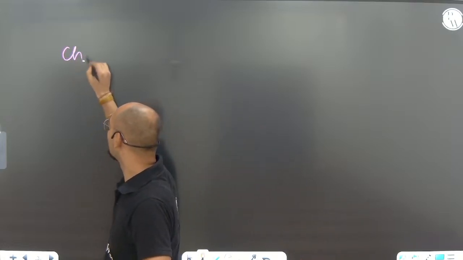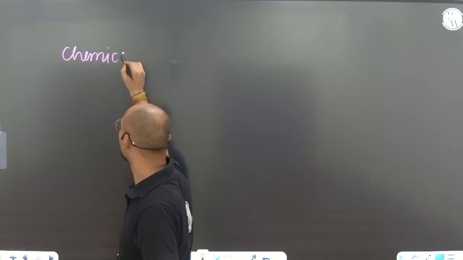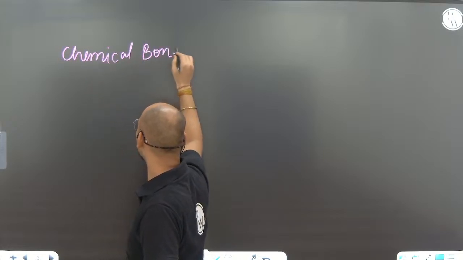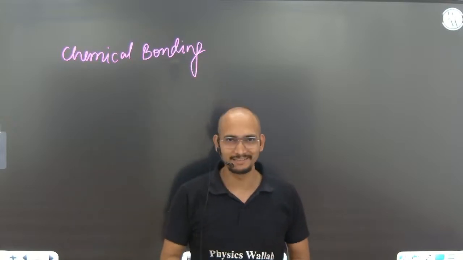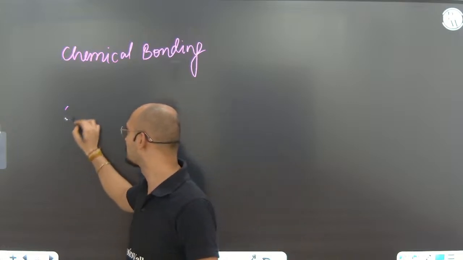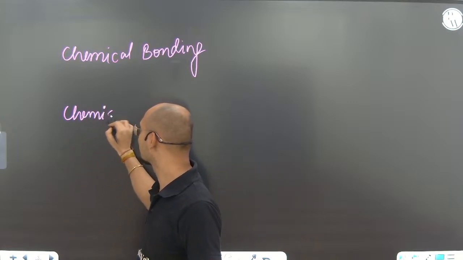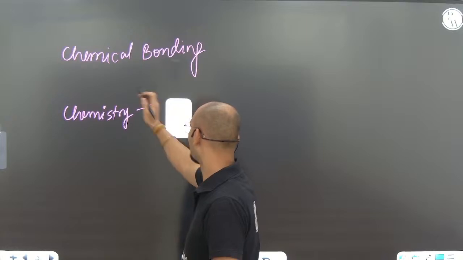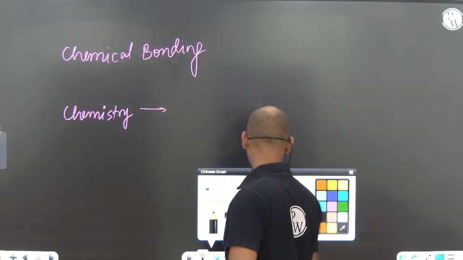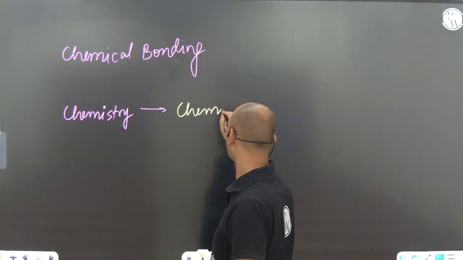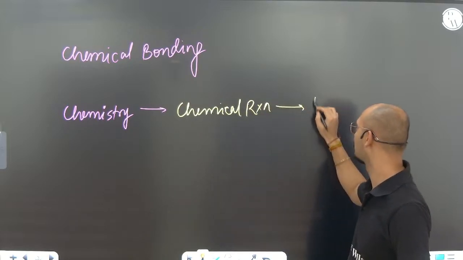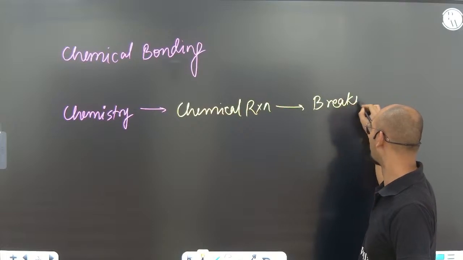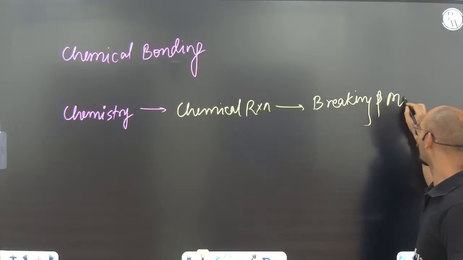So what is chemical bonding? Let's start with that. Let's think of it. What do we study in chemistry? In chemistry, we study chemicals or chemical reactions. Basically, what are the things we are going to mainly study about? We are going to study chemical reactions. What is a chemical reaction? Can anybody tell me? A chemical reaction is nothing but breaking and making of bonds.